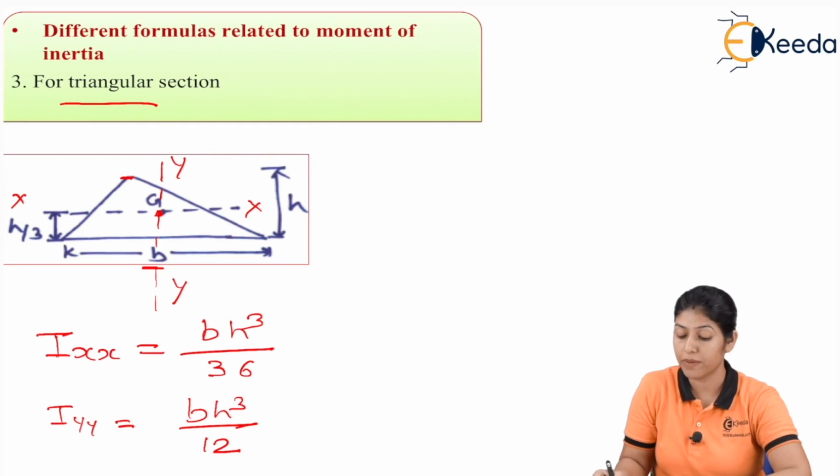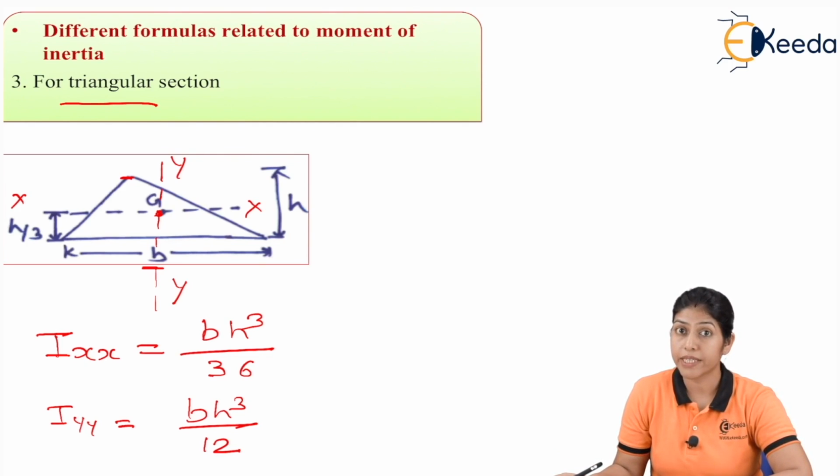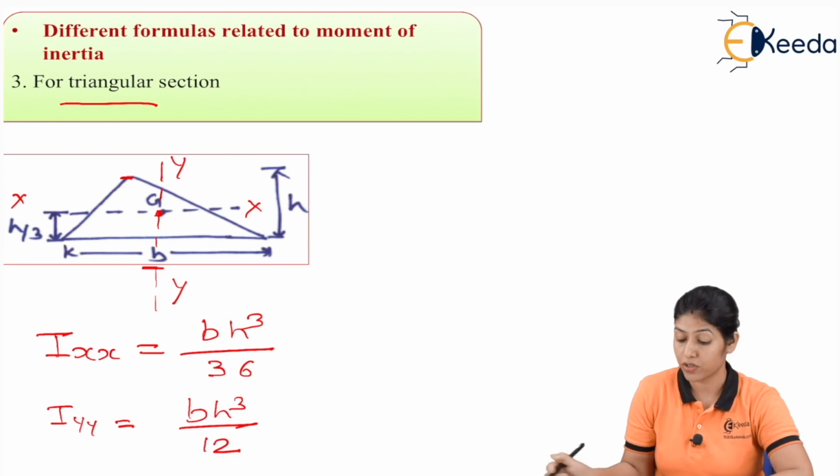This is based on the dimensions of the triangle, that is the base and the total height from apex to base. Ixx is the moment of inertia about the xx axis and Iyy is the moment of inertia about the yy axis for the triangular section.